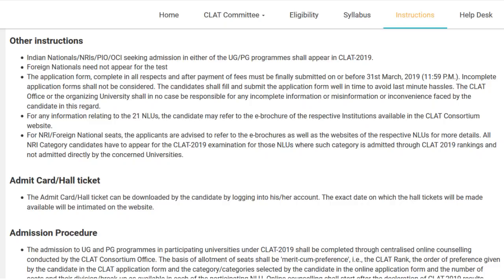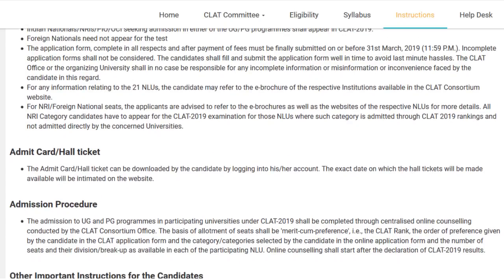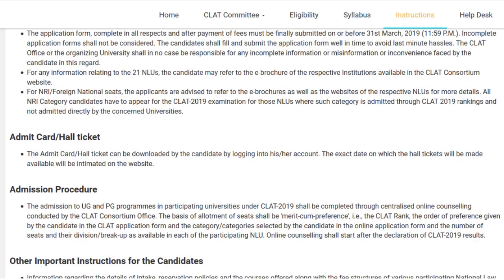Next, they are saying that all the 21 NLUs' brochures are available on the website, on this CLAT Consortium website. Thankfully, that is not priced. Thankfully, that is free. Otherwise, I don't know what I would have done.